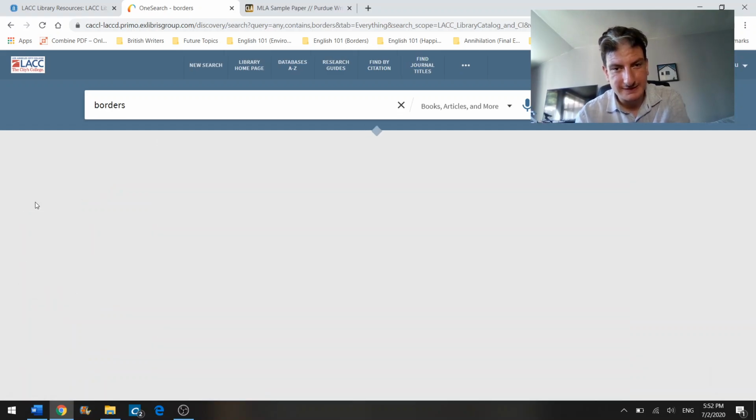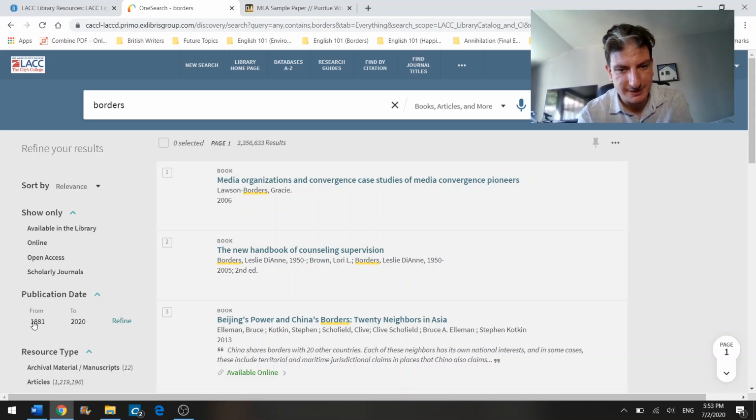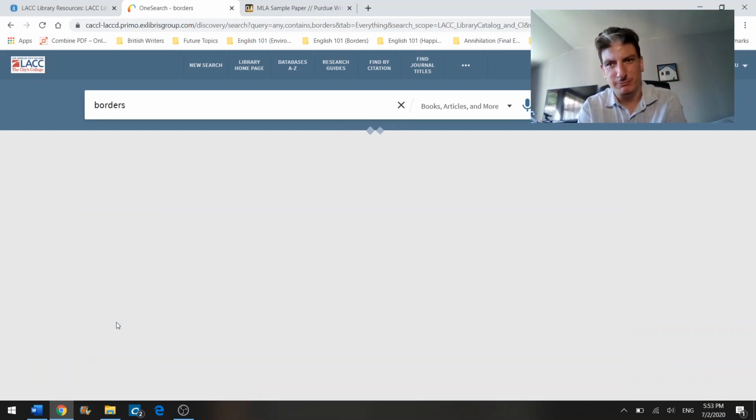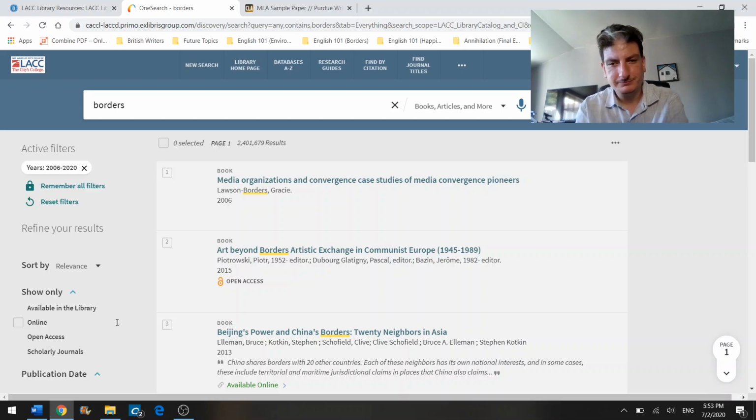Reset filters. And we are going to choose a different date from 1881. We should choose something since 2010. I feel like 2010 was a major time. Actually, 2006. Let's go with 2006. That's when a lot of stuff happened with the border wall. That completely changed it to how it is today.